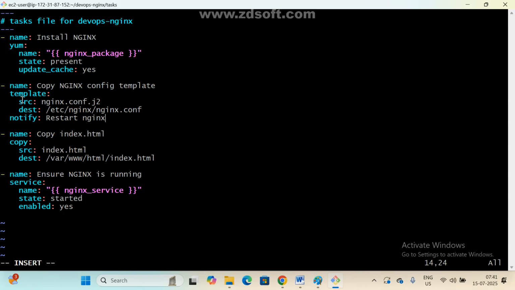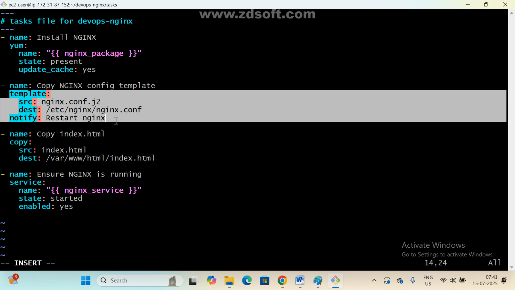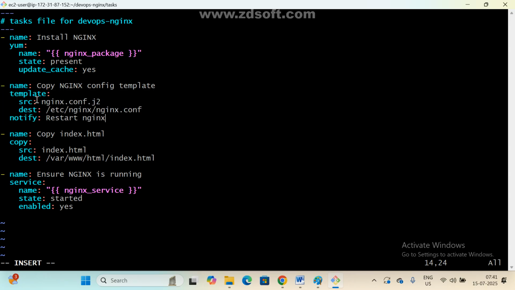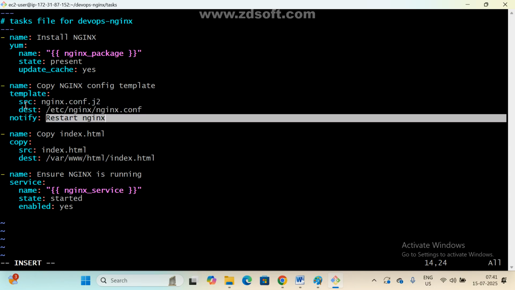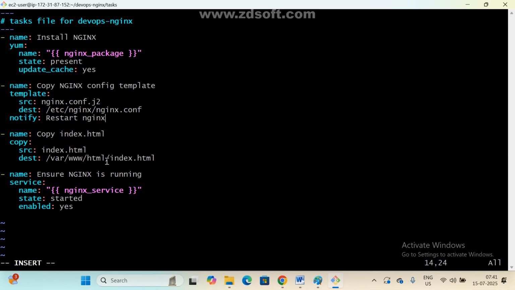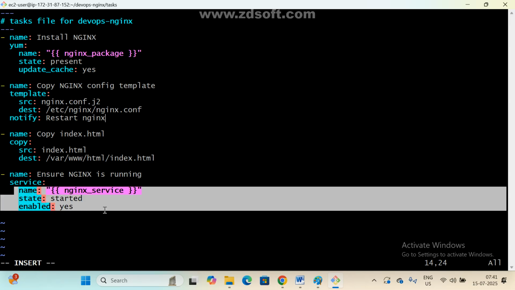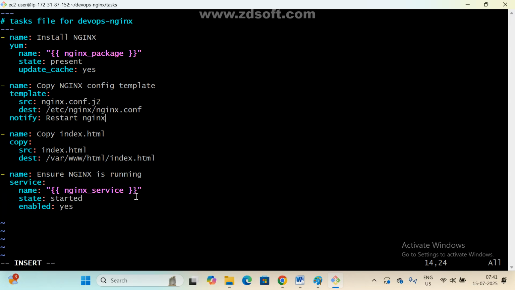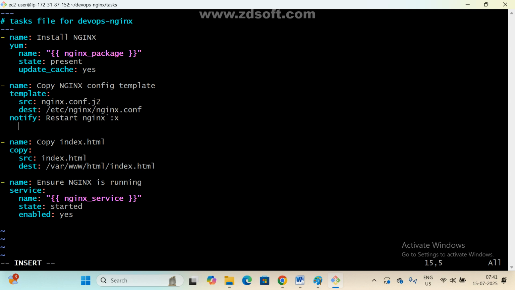Under the template part, this is the configuration, and if any changes happen here, I have given one notify with a name, and this name matches the handler, and automatically it will restart the server. And I am copying my static file to this folder, and I am running my services. Clear? Yes, sir. Escape, colon x. Sorry, test one.